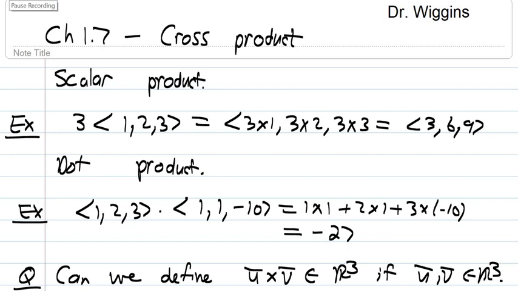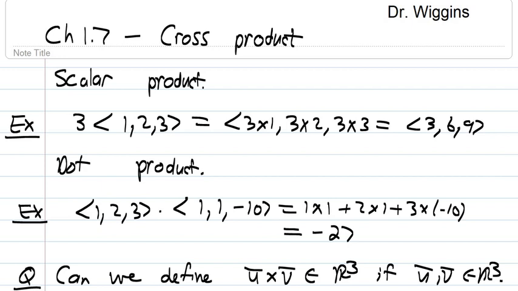Good day, this is the first video in chapter 1.7. We will be talking about cross products. So we've defined scalar product. You need a scalar and a vector, and it turns it into a vector. For example, the scalar 3 times the vector (1, 2, 3) becomes the vector (3, 6, 9).